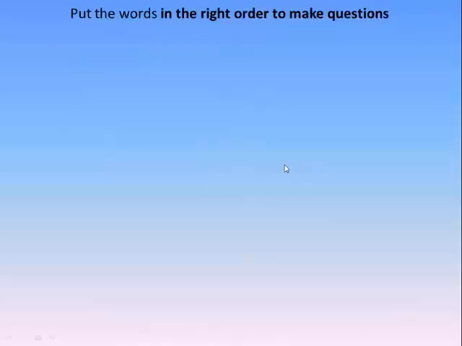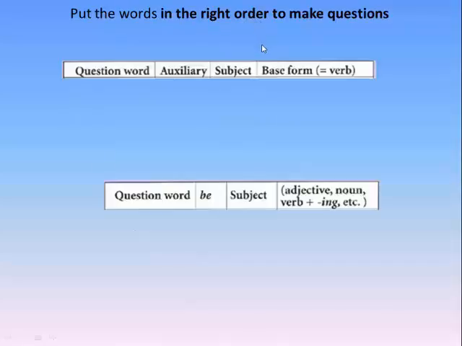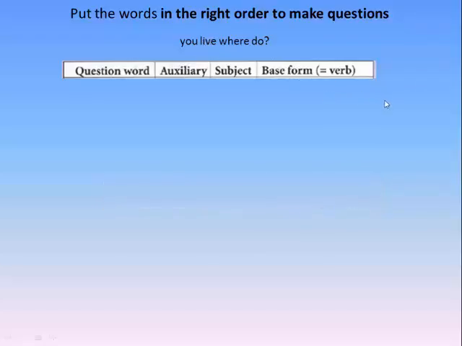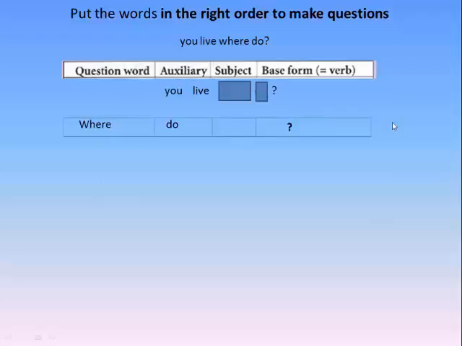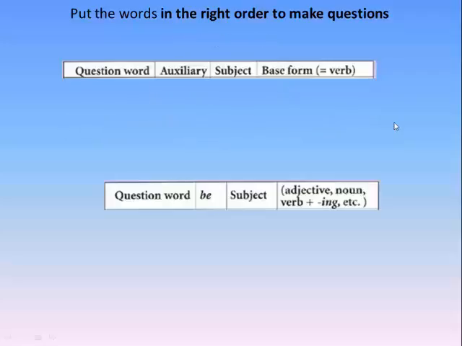Here we have a different kind of exercise. Notice, we have to put the words in the right order. And we still have two charts. You live where do? I have a do, I have an auxiliary, and I have a live, a base form. Okay, just follow it. Question word, where, auxiliary, do, subject, you, verb, live.